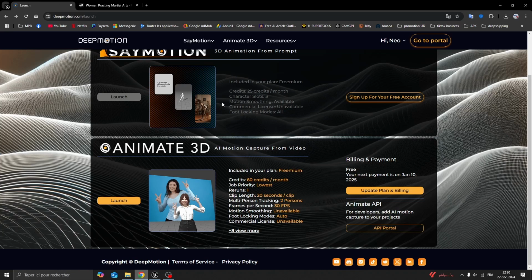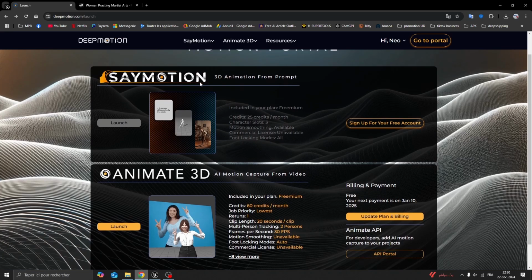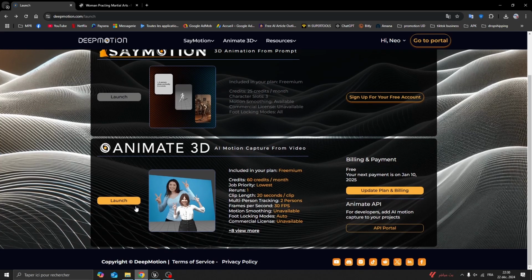So let's go to Deepmotion. After creating an account, you go to Animate 3D. You forget about SayMotion. It will be the subject of the next video. So let's click on launch.